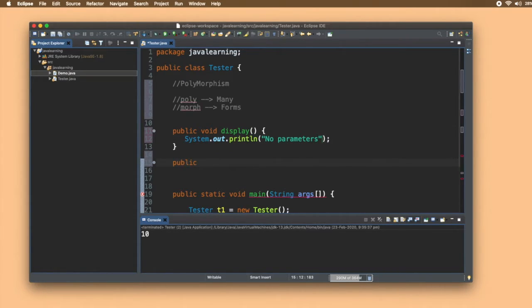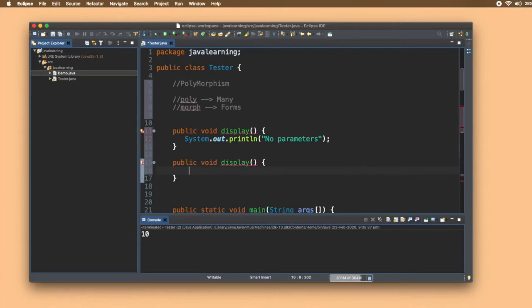If Java supports many forms, that is the same name but different behaviors, then by this definition it must allow us to declare different functions with the same name. But you can see errors being shown there. Why?